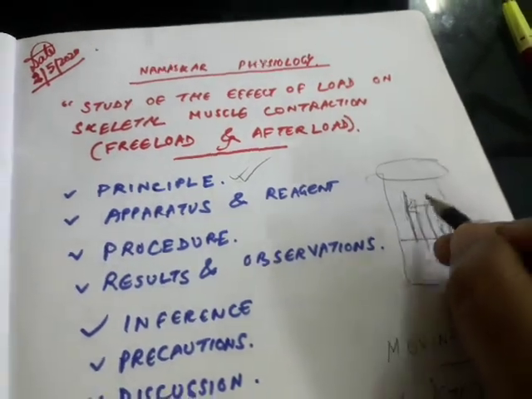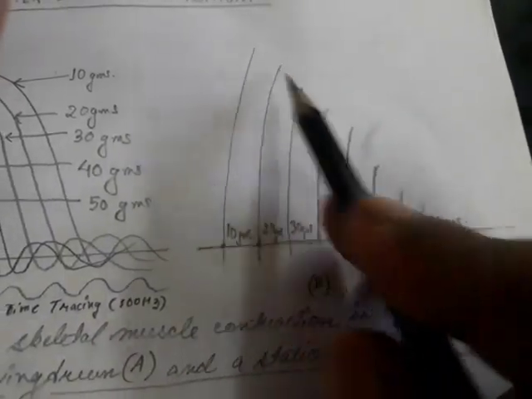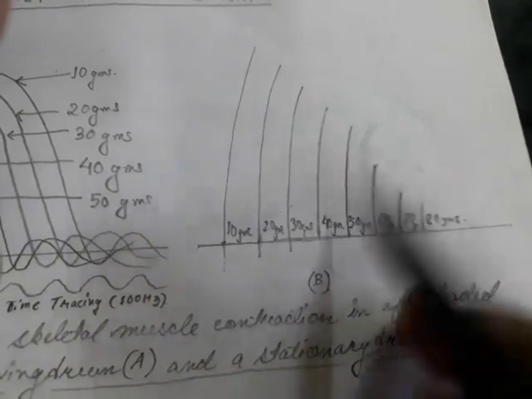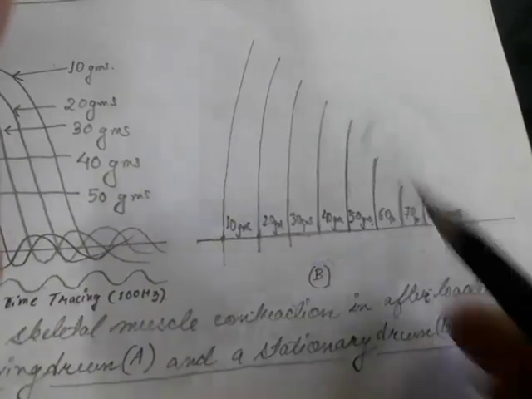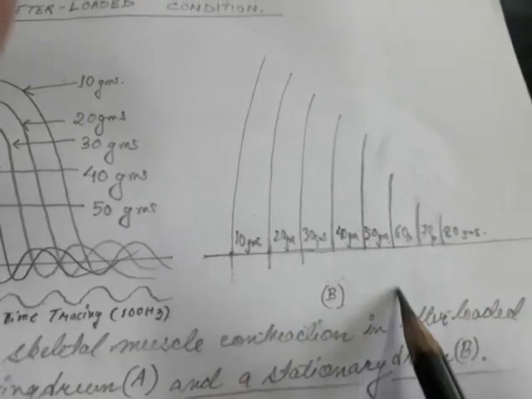Now if we see this curve properly, it will be something like this. That is 10 gram, 20, 30, 40. As you can see, the height of the curve has decreased. Okay, we will discuss it soon. Okay, so this is the curve.